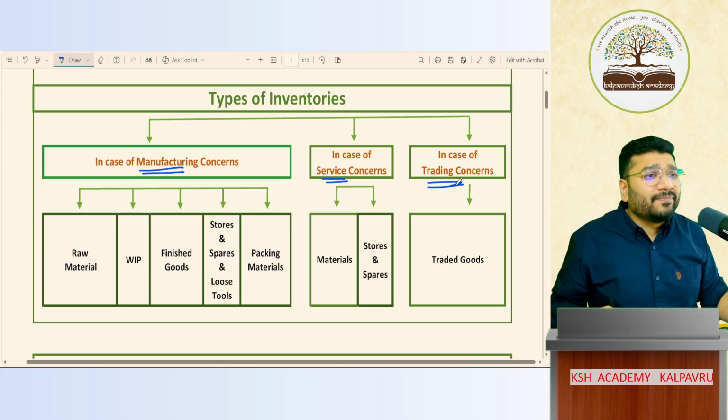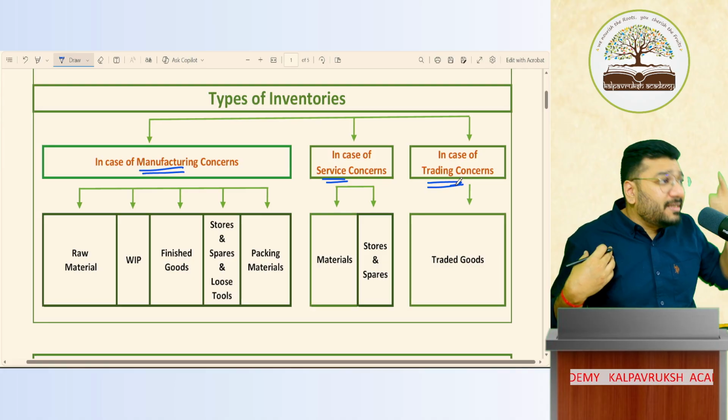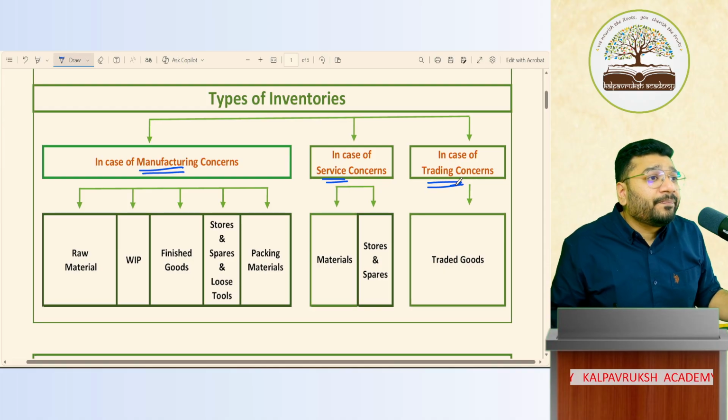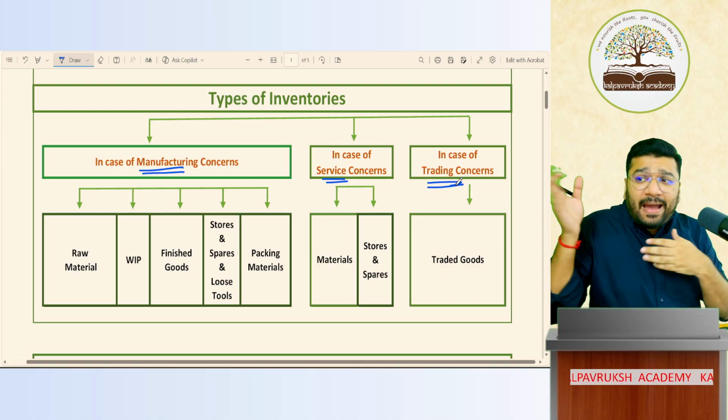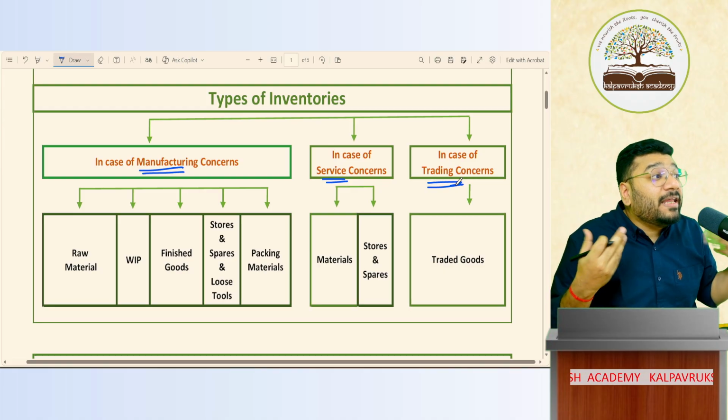Who am I? I'm providing service. I'm a service provider. DMart, what business are they into? Are they manufacturing anything? No. They're buying goods and selling as it is. Buying goods and selling as it is is called trading business.